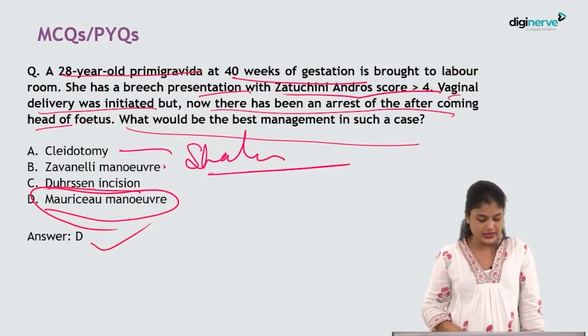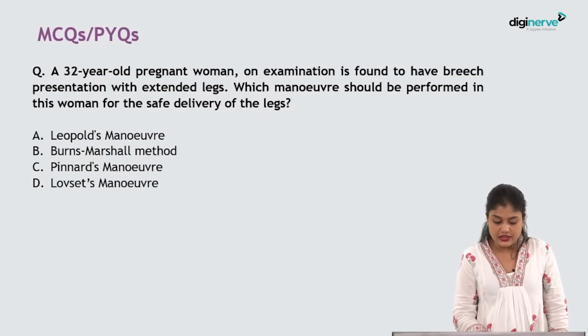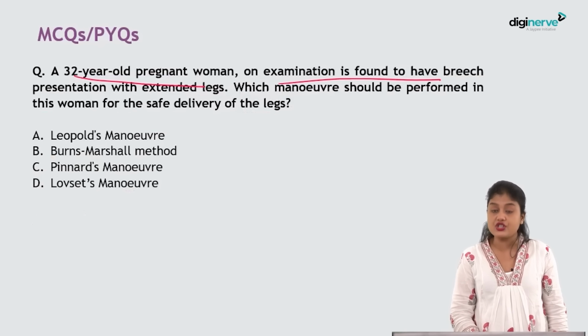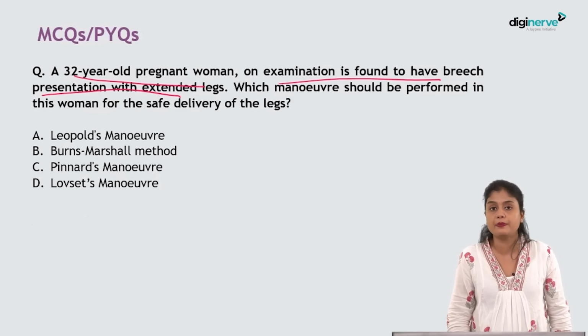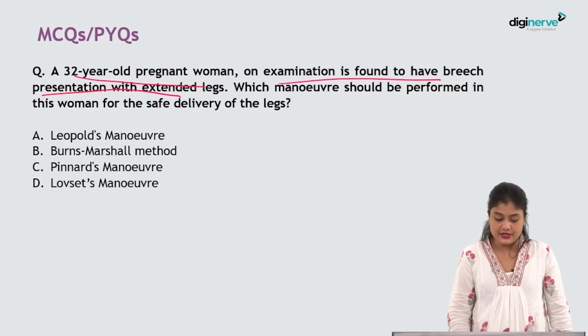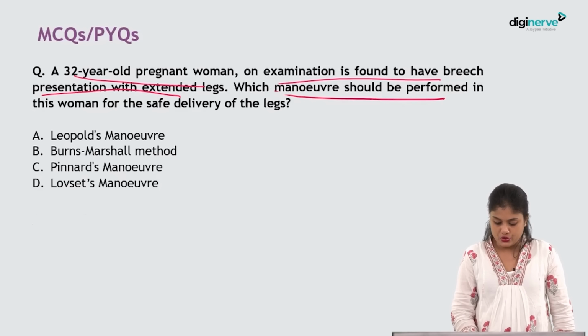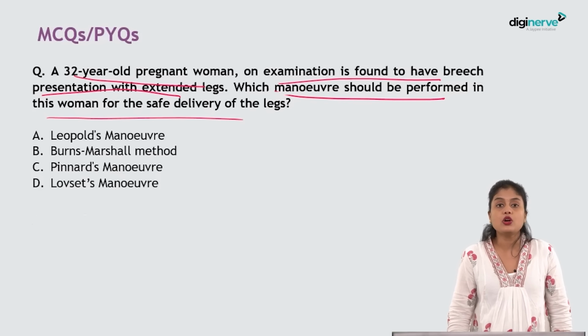So correct answer is D. Next question. A 32-year-old pregnant woman on examination is found to have breech presentation with extended legs. This is called what breech? Frank breech presentation. Which maneuver should be performed in this woman for safe delivery of the legs? So what will you do for legs?